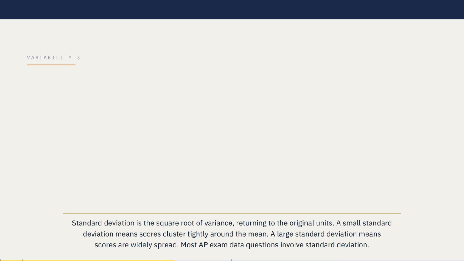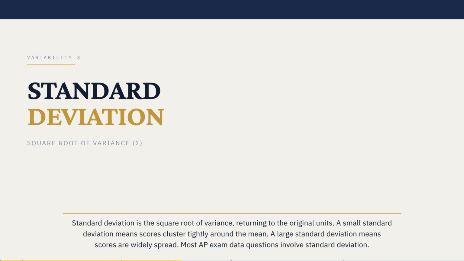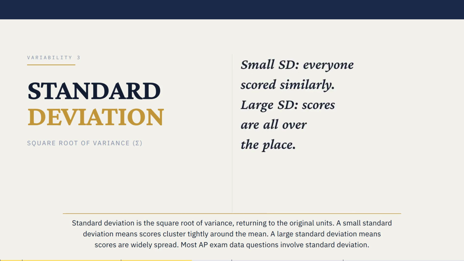Standard deviation is the square root of variance, returning to the original units. A small standard deviation means scores cluster tightly around the mean. A large standard deviation means scores are widely spread. Most AP exam data questions involve standard deviation.